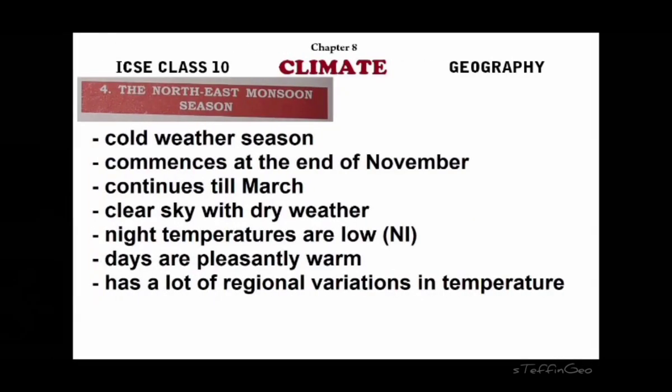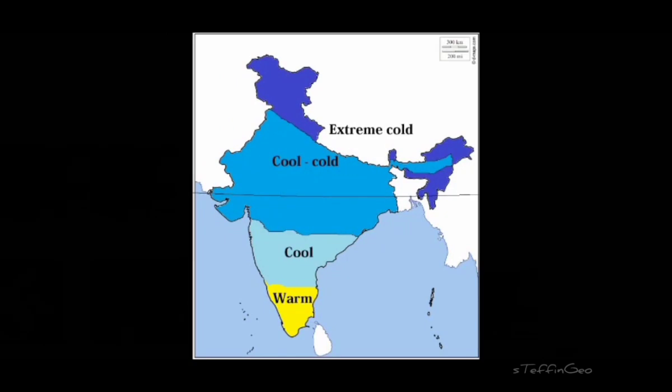Now the fourth season is the northeast monsoon season, or we can call it the cold weather season. It starts by the end of November and it will continue up to March. During this time, night temperatures are very low, days are pleasantly warm, but there are a lot of regional variations. This is the broad idea. During this one particular season, if you see the entire country, the northern part of the country, the Himalayas, will have extreme cold conditions. Sometimes it goes below freezing point also.